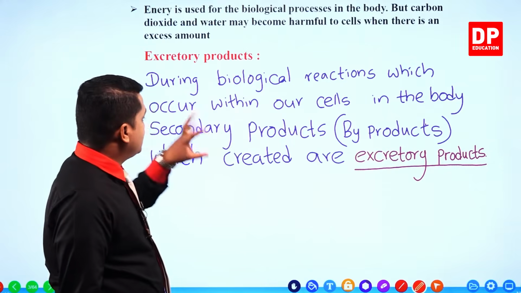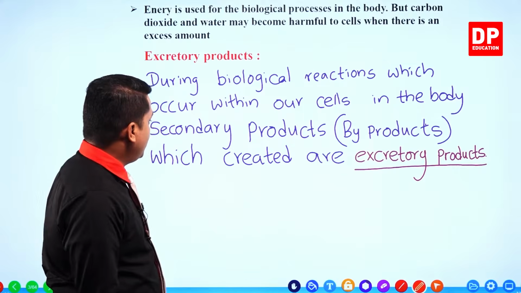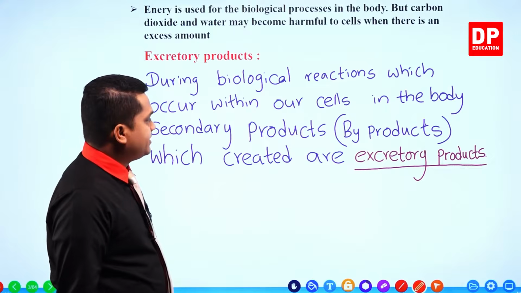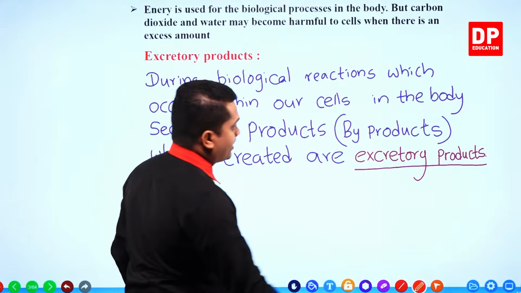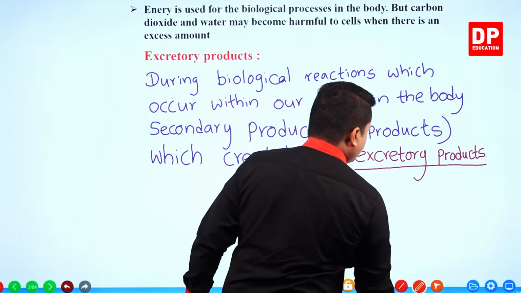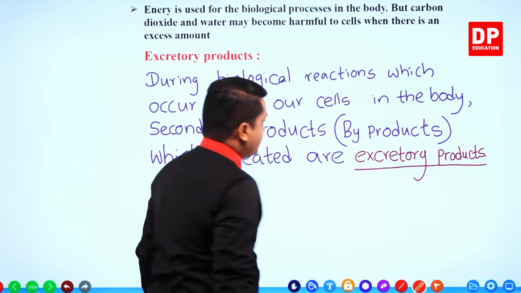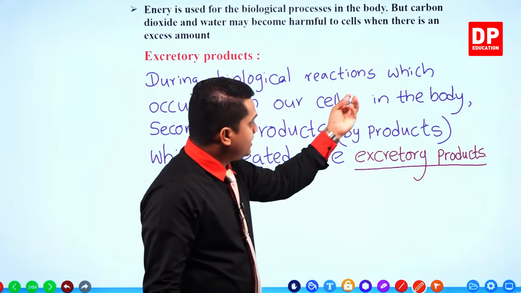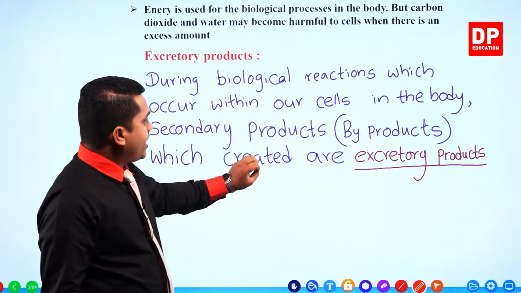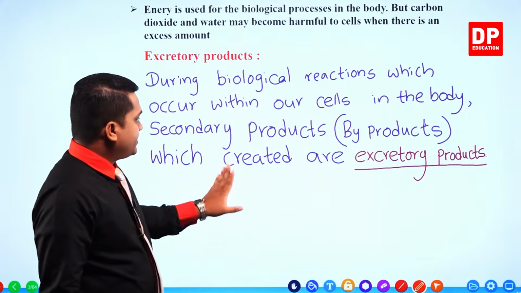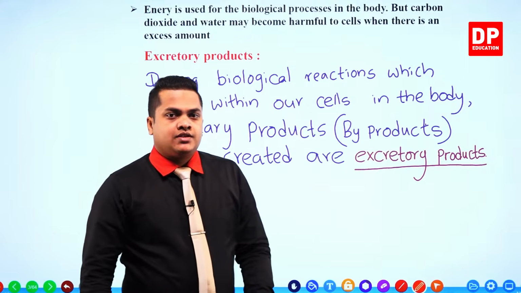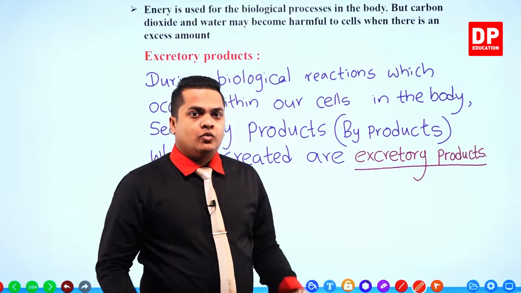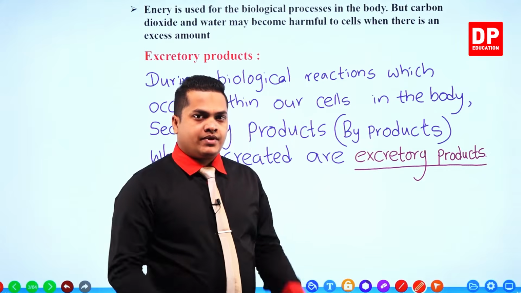So during biological reactions which occur within our cells in the body, secondary products or byproducts which are created are excretory products. I'll put a comma here to separate the two sentences. So these things are called excretory products.